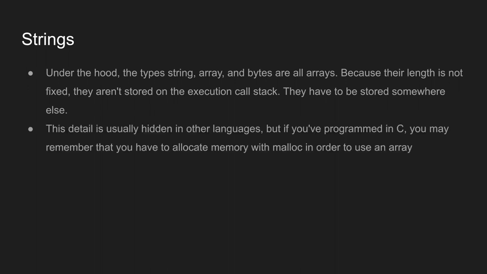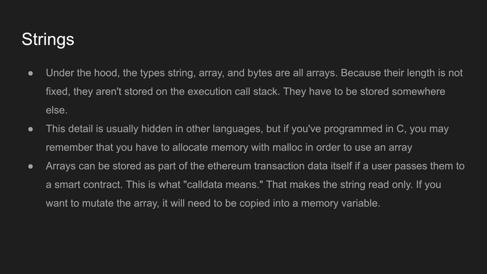And if you've used C before, then this probably isn't surprising because whenever you dealt with dynamic length arrays, you had to malloc some memory, and other languages kind of hide that from you. Like if you're using Java, it's just going to keep a pointer to where that string is stored in memory. Ethereum can store them in one of two places.